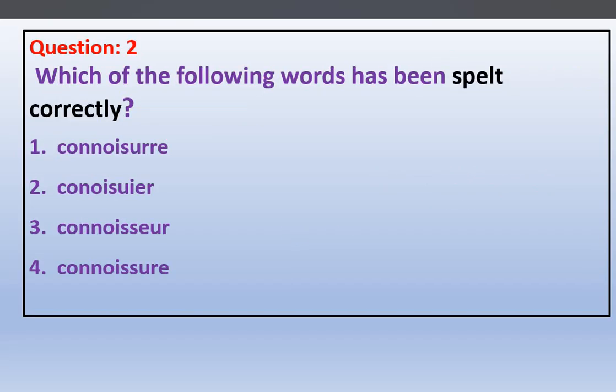Which of the following words has been spelled correctly? This is spelling, vocabulary. The correct spelling here is this one: connoisseur. This is pronounced as connoisseur, meaning the person who has a lot of information about some art or good food or music, etc. That is known as the connoisseur. So correct spelling. The other spellings are wrong.